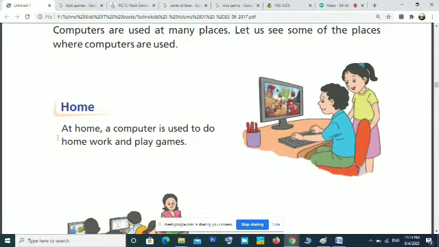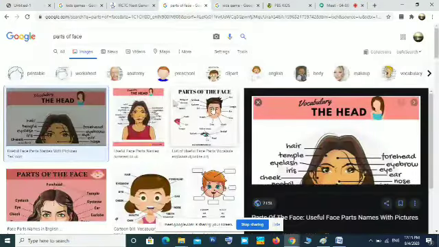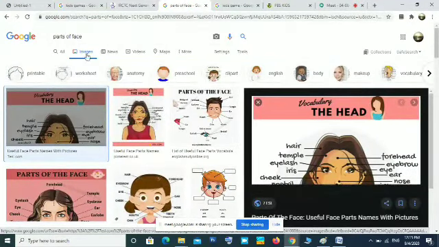How will you do homework? Suppose one teacher gave you one assignment or homework, you don't know that answer. Suppose one EVS teacher gives you one assignment, mark the different parts of your face. So if you don't know the names of different parts, you can use computer, and with the help of internet you can search for parts of face. Okay, now you can see so many pictures displayed with different parts of your face.